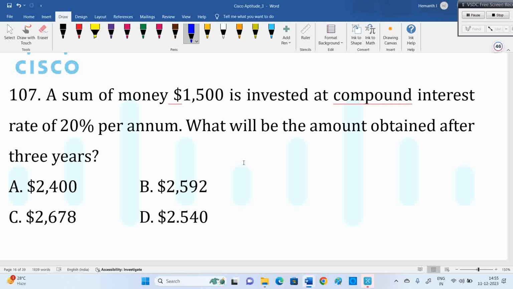They're not asking about compound interest here. Amount after 3 years. This is 2,540, not 25%.